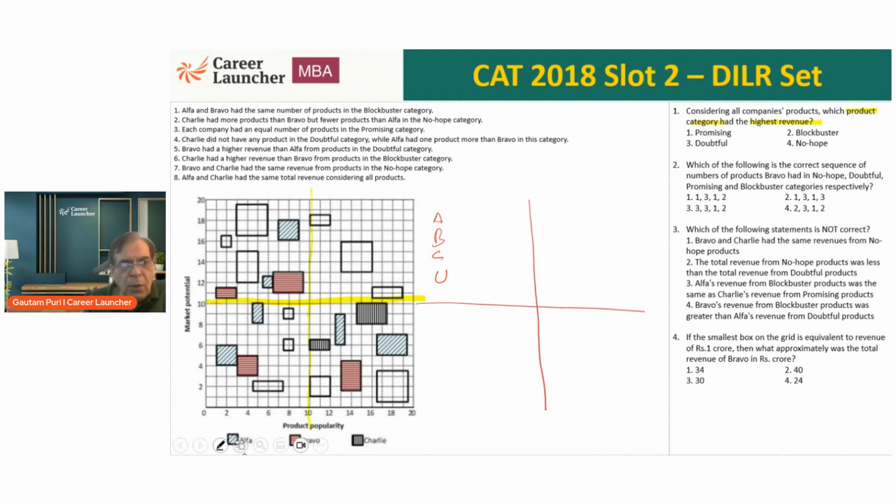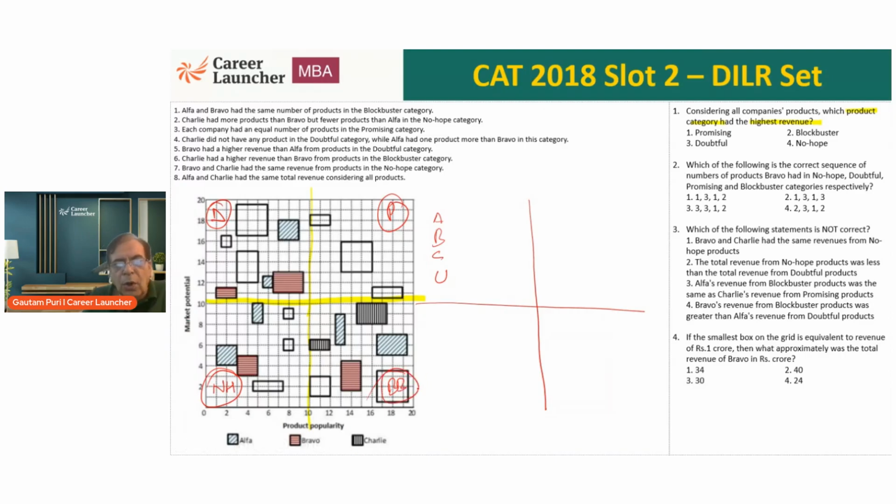What are the categories we are talking about? We are talking about these 4 categories. Promising was both greater than 10. Then we have both less than 10, which is no hope. The left top quadrant was doubtful, and the bottom one is blockbuster.